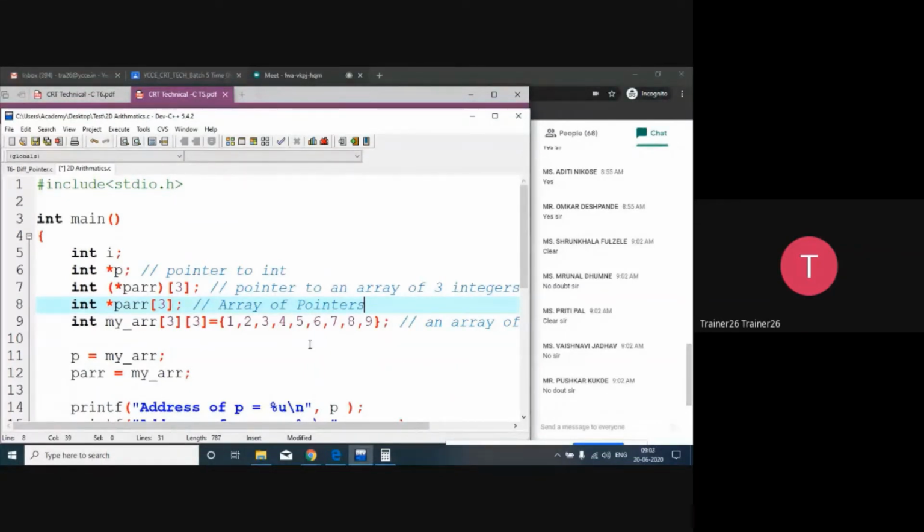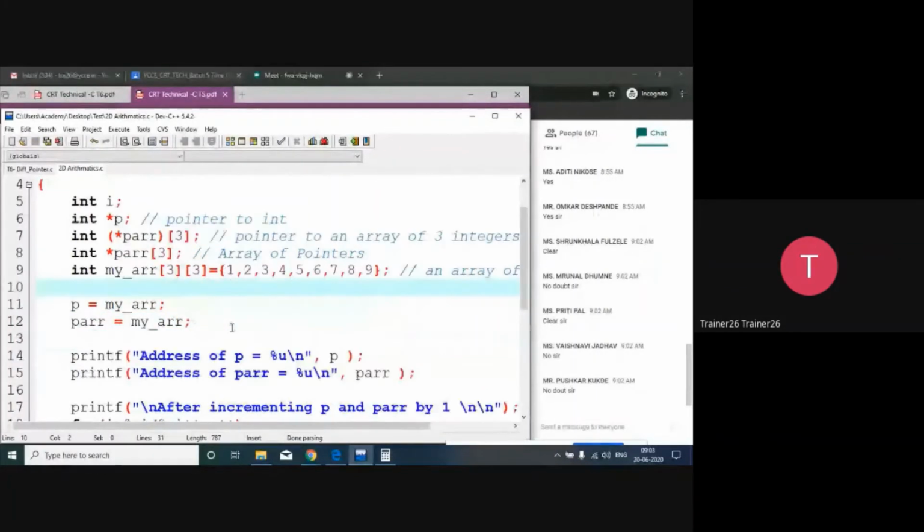So always make sure that whenever this kind of declaration comes, you will consider that this is a pointer to an array, basically a multi-dimensional array, in which you specify how many elements there are in one dimension. In this two-dimensional array, 3 elements are available. If there were 4 here, then 4 would come here. Am I clear? Right now 3 elements are available, that's why I'm going to say 3. That's why I introduced the concept yesterday.